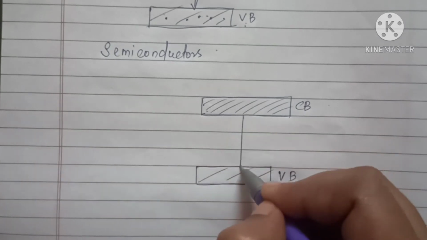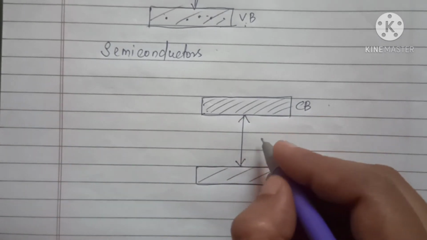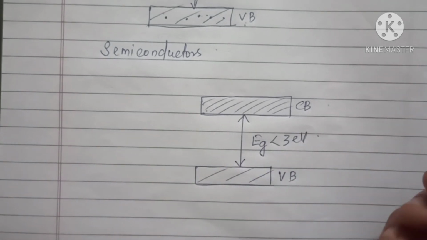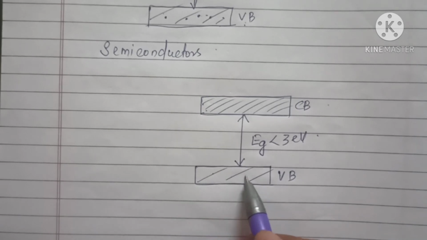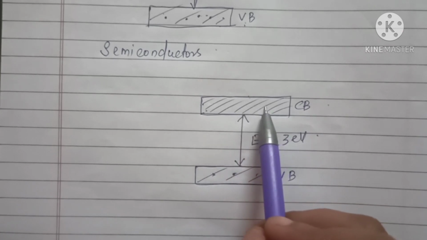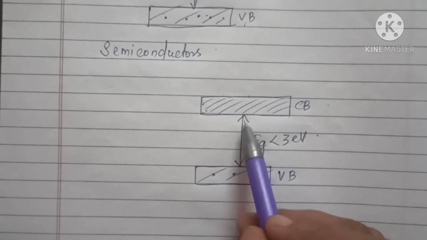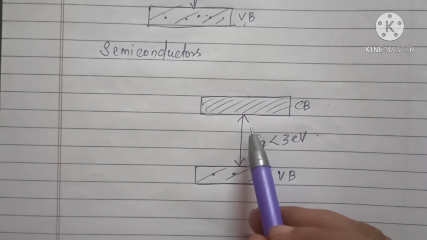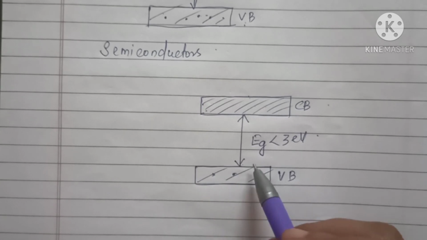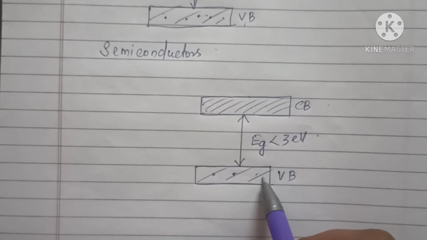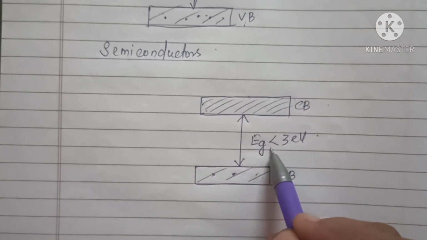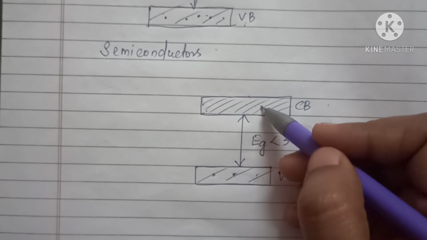The gap between these two is less than 3 electron volt. The valence band is totally filled and the conduction band is empty, but the energy gap, unlike insulators, is very small. So at room temperature, some electrons in the valence band acquire thermal energy greater than this energy band gap and jump over to the conduction band.